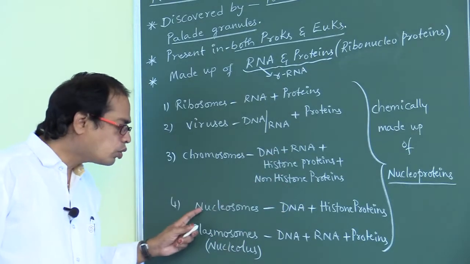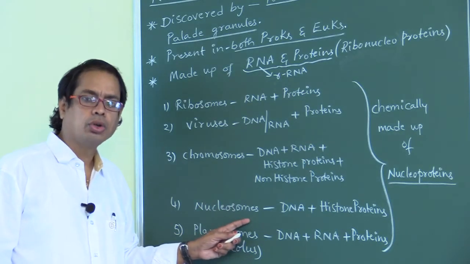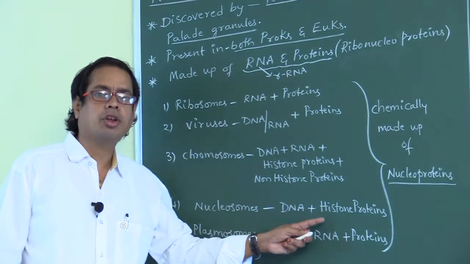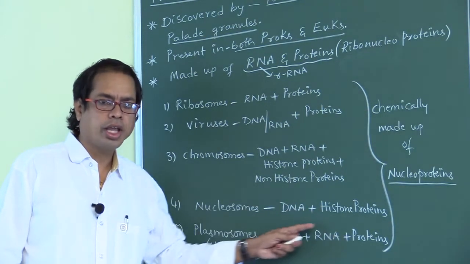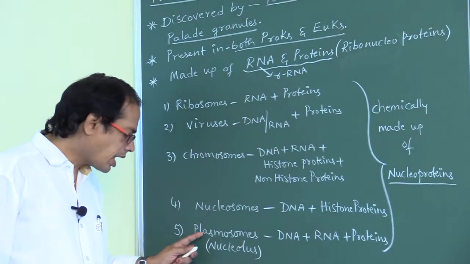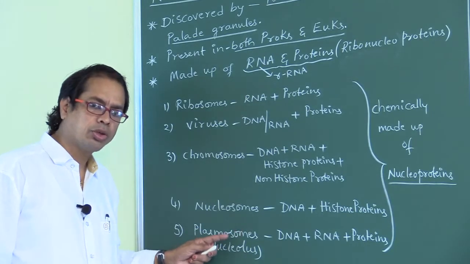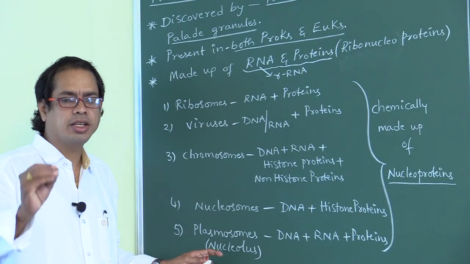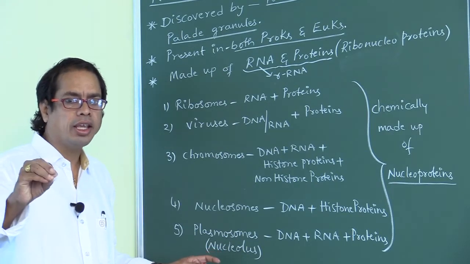Next, nucleosomes. Nucleosomes are made up of DNA and histone proteins. Don't say RNA. Next, plasmosomes. Plasmosomes are also called nucleoli. Nucleolus is singular, nucleoli is plural.